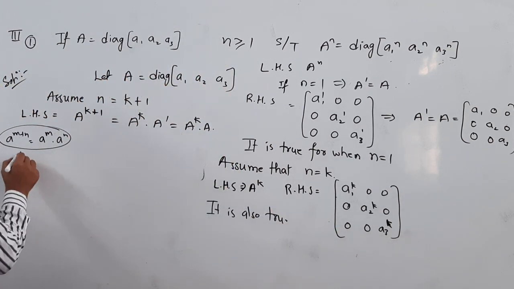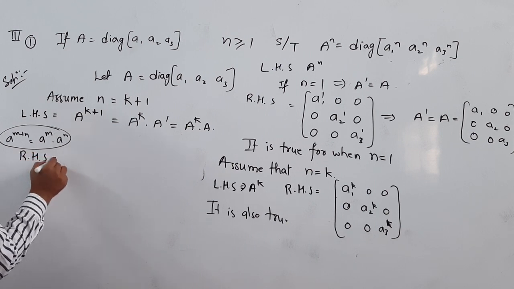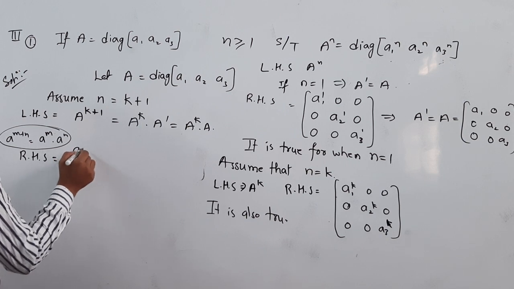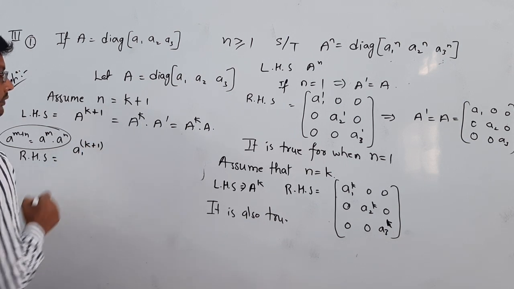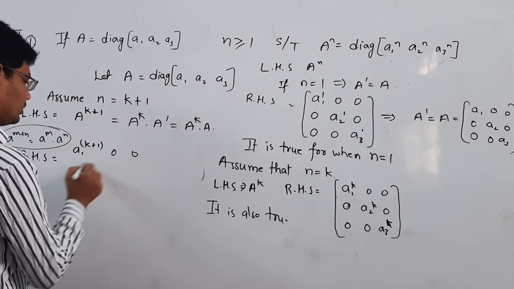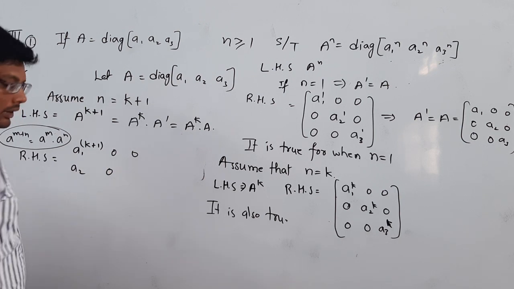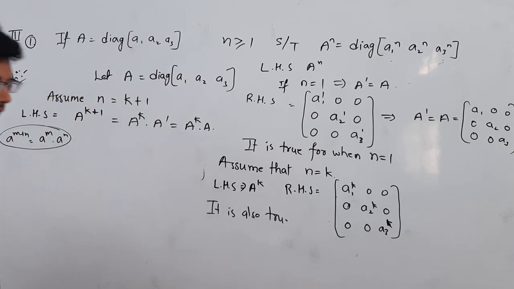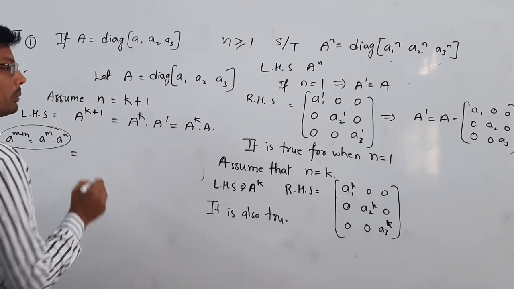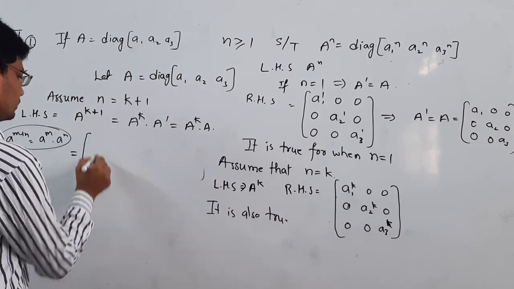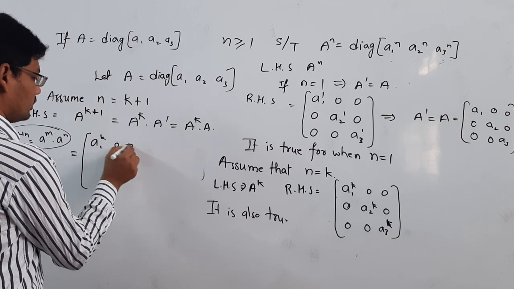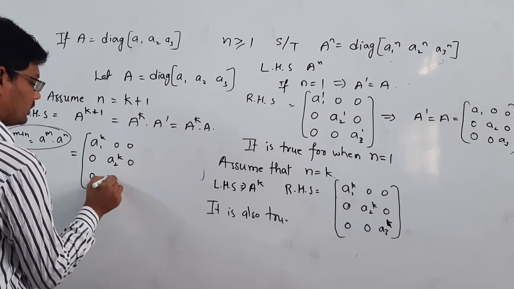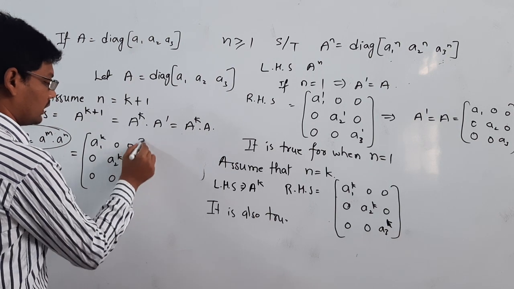Next, RHS I am taking here. First we need to solve the LHS here. A to the power of k we got: a1 power k 0 0, 0 a2 power k 0, 0 0 a3 power k.